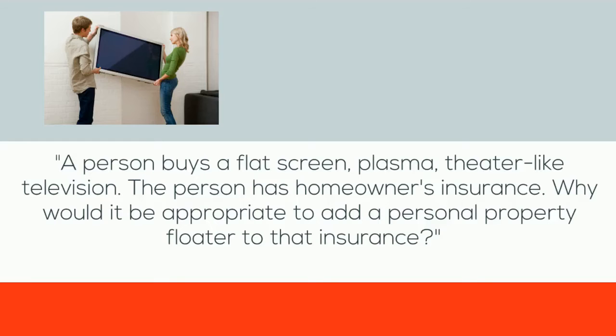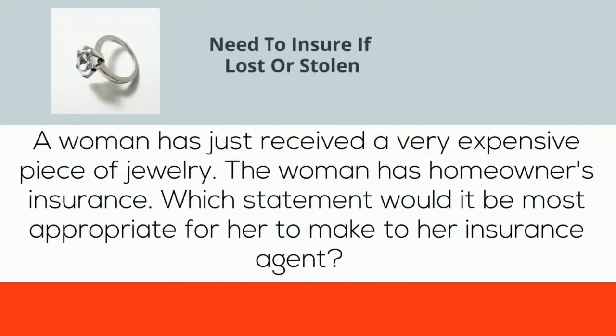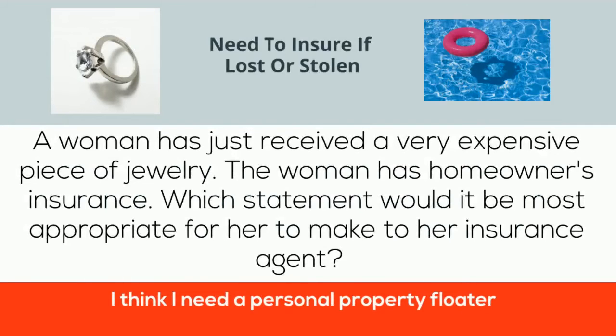A person buys a flat-screen TV. The person has homeowner's insurance. Why would it be appropriate to add a personal property floater to that insurance? It covers the cost of replacement should the television get damaged or stolen. A woman has just received a very expensive piece of jewelry. The woman has homeowner's insurance. Which statement would be most appropriate for her to make to her insurance agent? I think I need a personal property floater.